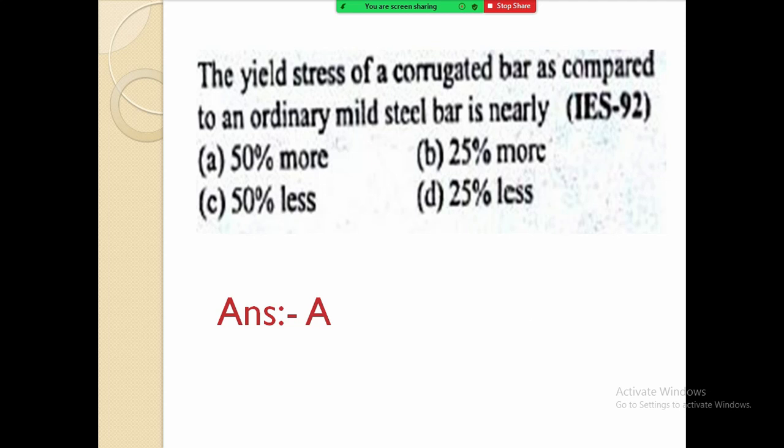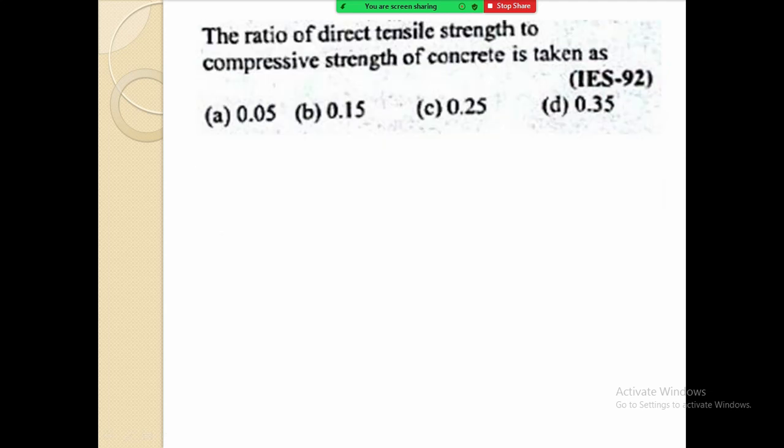Remember this. It is nearly, not exactly. The yield stress of corrugated bar as compared to a mild steel bar is nearly 50% more. Take a screenshot of this or write it down if you are writing. So this is the answer of the second question. This question was asked in the IES exam. So the next question.